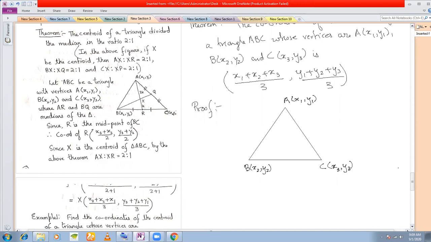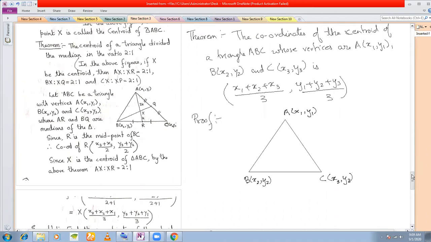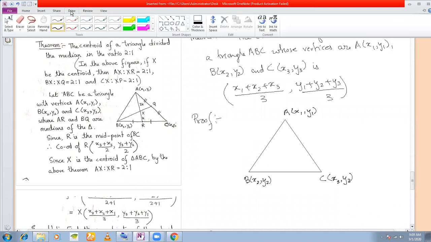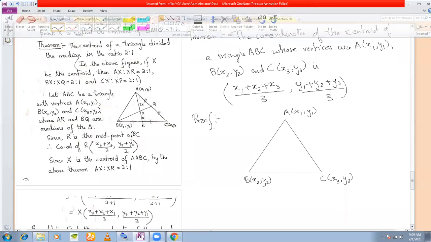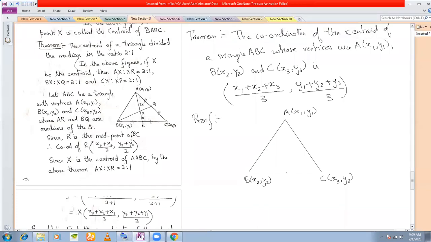When I know the value of this ratio, that it is 2:1, it cannot be any other value apart from 2:1, then why should I take k:1? Understood? If I did not know the ratio, then I would have taken k:1, no problem. You understood? Yes, sir.